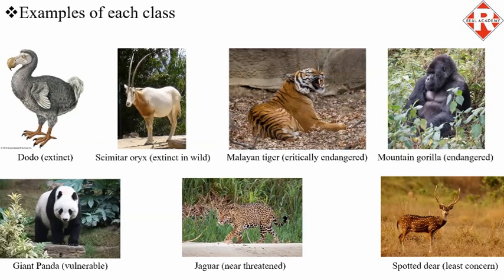Dodo, a bird, is already extinct. Scimitar oryx is extinct in the wild. Malayan tiger is critically endangered. Mountain gorilla is an endangered species. Giant panda comes under the vulnerable category. Jaguar is a near threatened species and spotted deer comes under least concern.